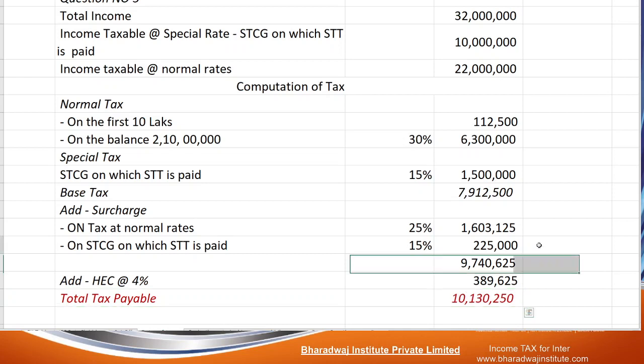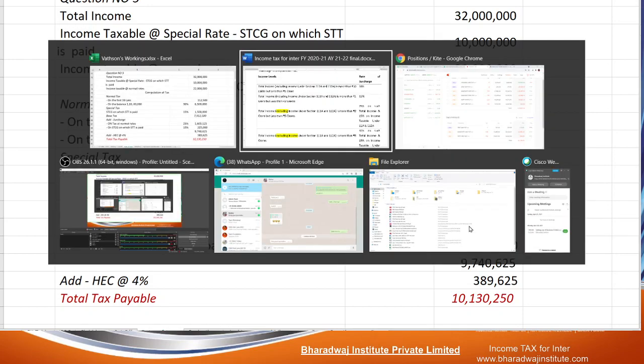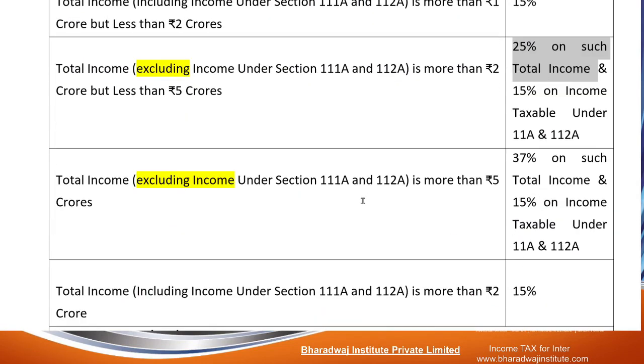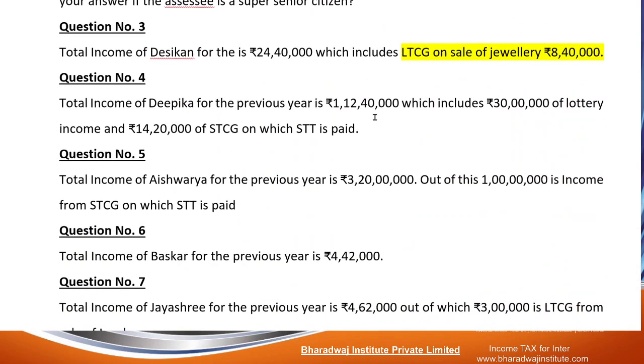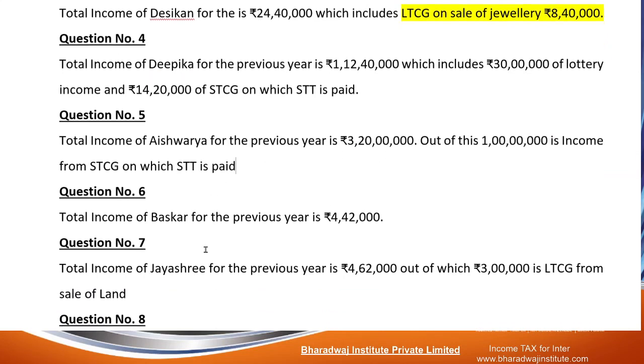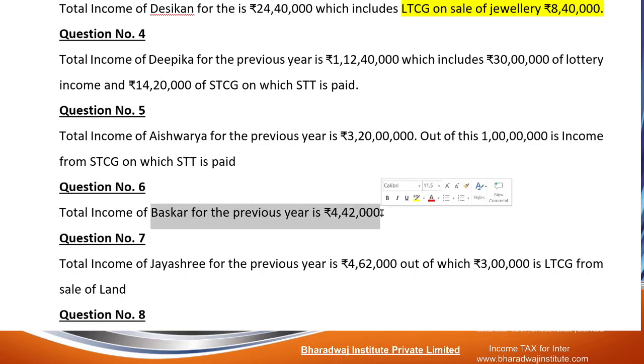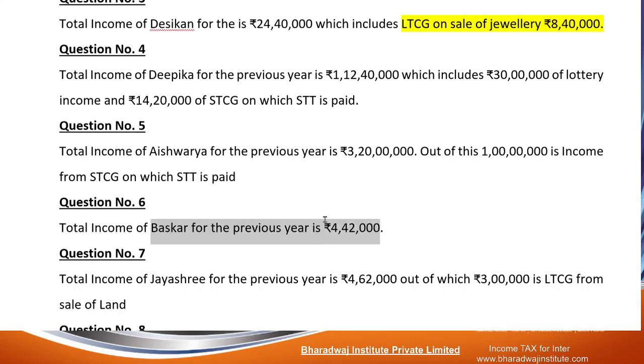Hope you copied this. If not, you can pause it and copy. We shall go to the next problem. So be careful applying surcharges. Income excluding this 1 crore exceeded 2 crores, so we applied 25%. For this 1 crore tax, 15%. Before we go for question number 6,